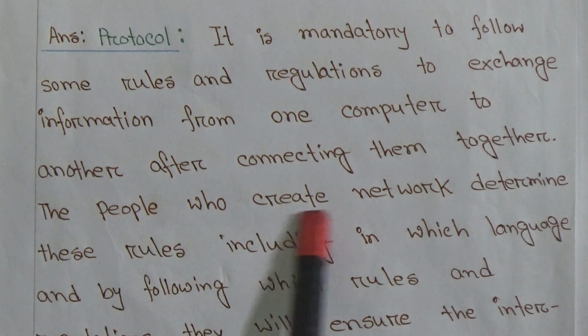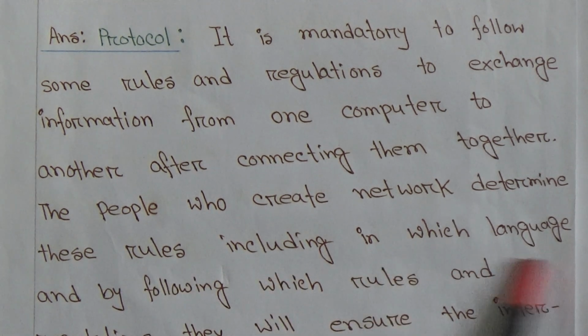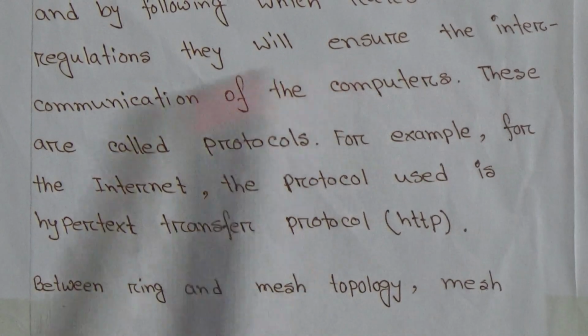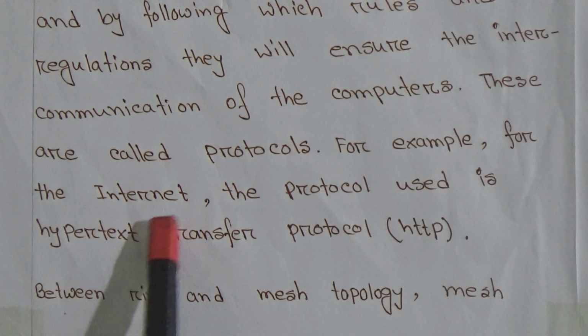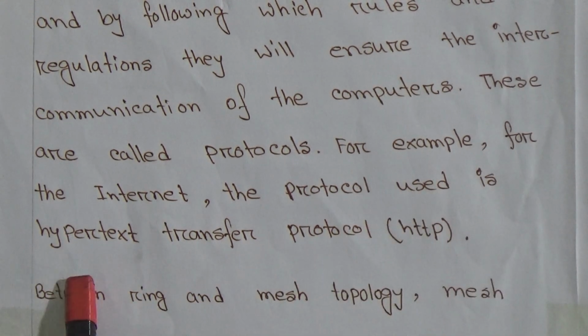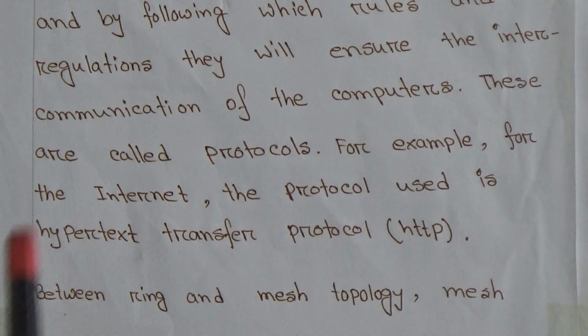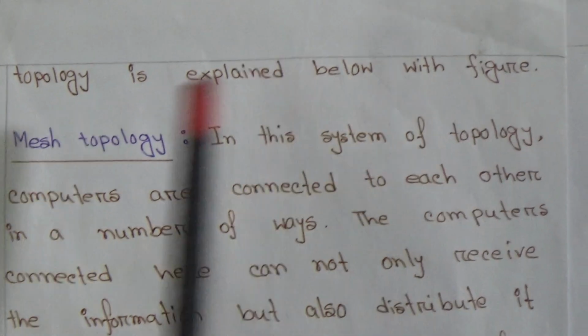The people who create the network determine these rules, including in which language and by following which rules and regulations they will ensure the intercommunication of the computers. These are called protocols. For example, for the internet, the protocol used is Hypertext Transfer Protocol, HTTP. Ring and mesh topology are explained below with figure.